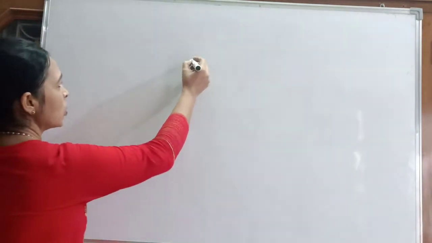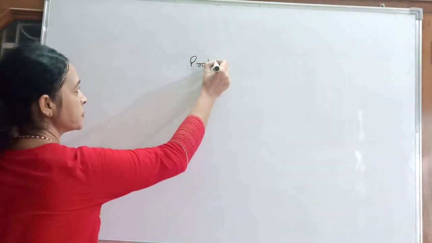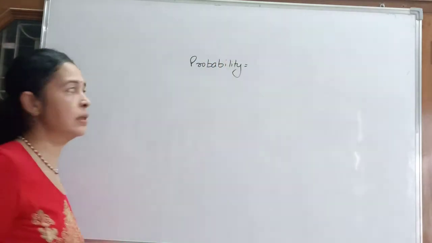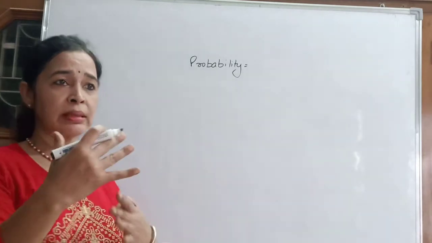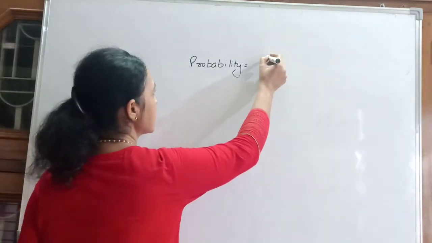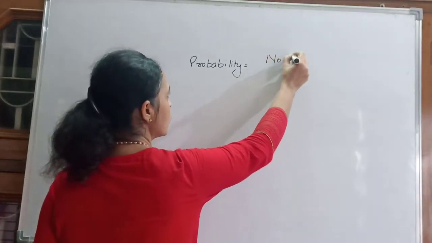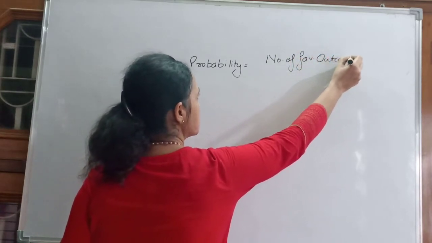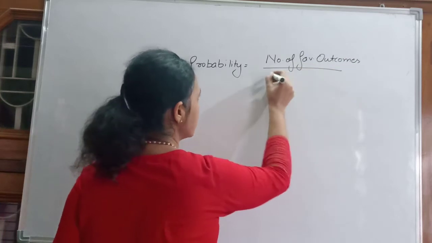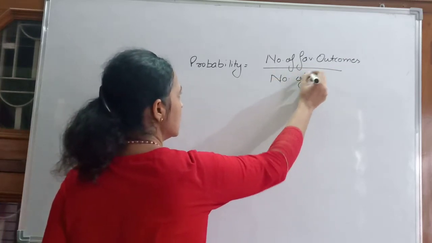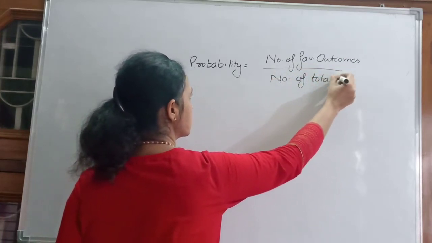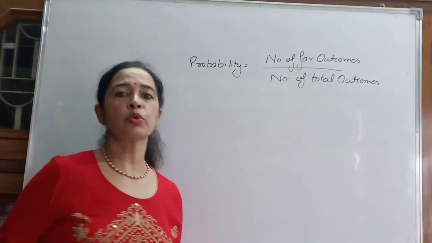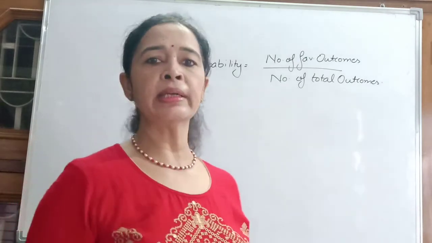As you all know, what is probability? Probability is chance to do something. Probability is number of favorable outcomes upon number of total outcomes. This is probability. Suppose you have a coin and you have tossed it.